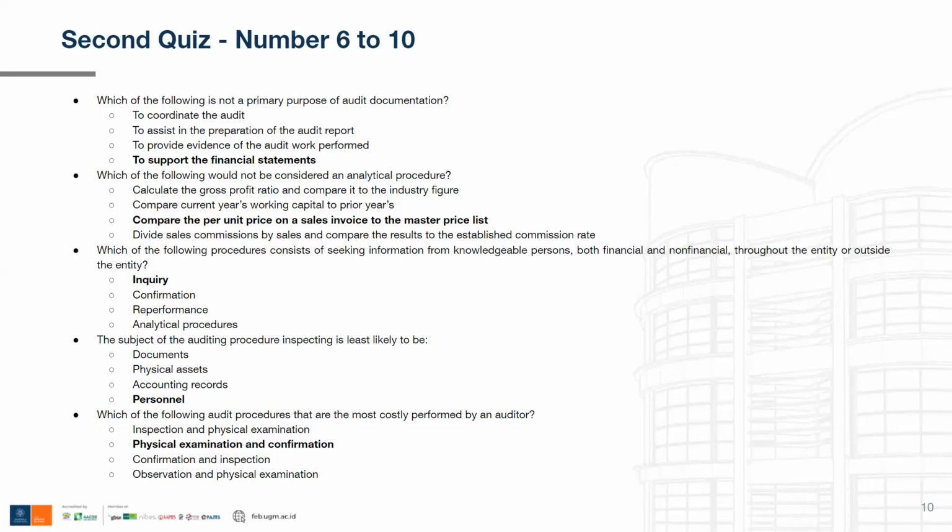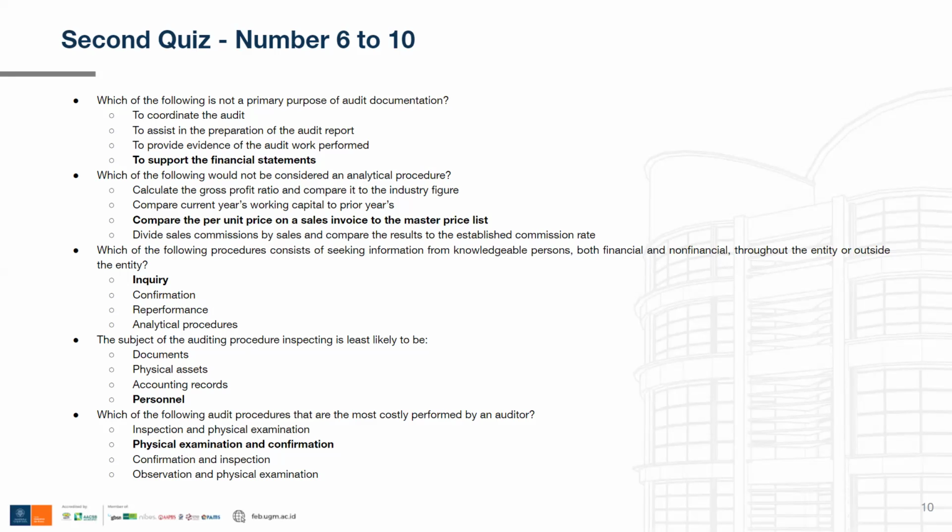This one is incorrect, because confirmation is asking outside entities only, by sending them letters, and the information the auditors are asking for is financial only, not non-financial. So it is incorrect.